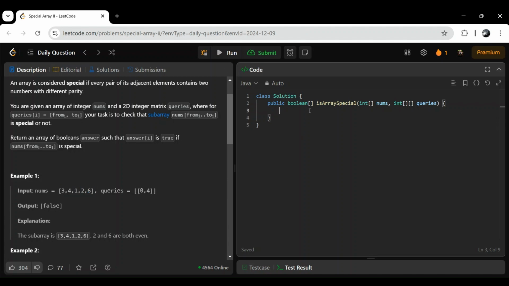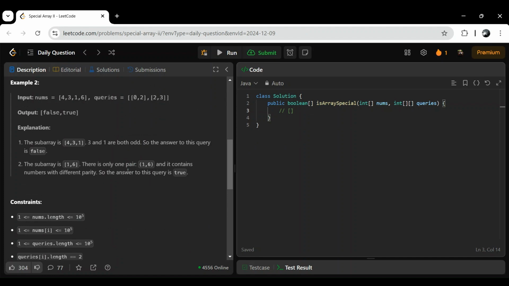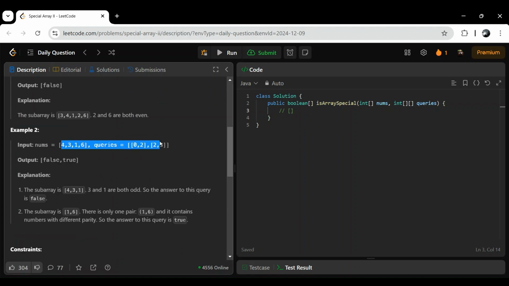So let's say we have a prefix array. For this example we will see. Okay, now initially 0 pairs. Now 4 and 3, both are with different parity, then 0. Again we will check from here.